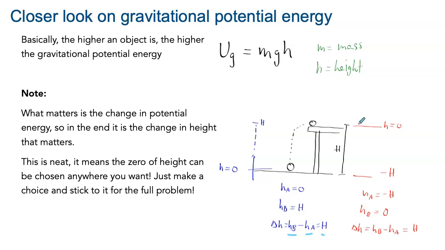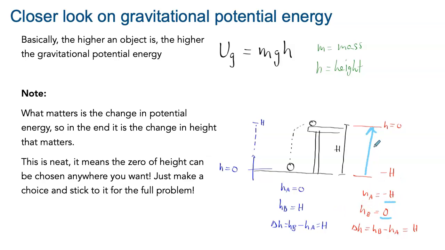But if I instead wanted to take my height to be 0 at the top, then when I'm lower, the height would be negative, so I would be at the bottom at minus capital H. The initial height would be minus capital H, and the final height would be 0.